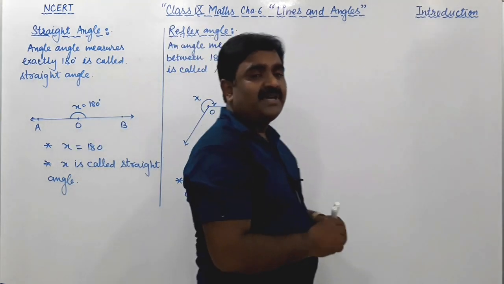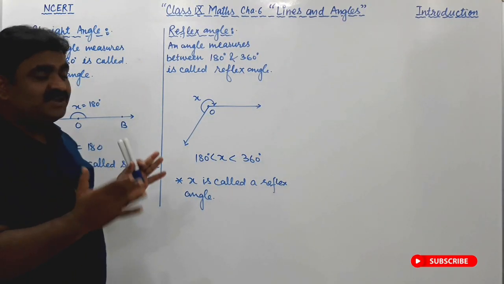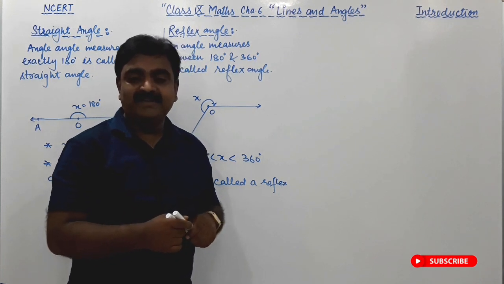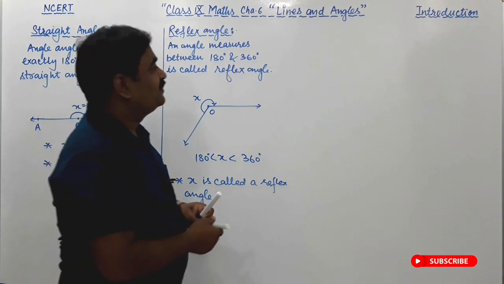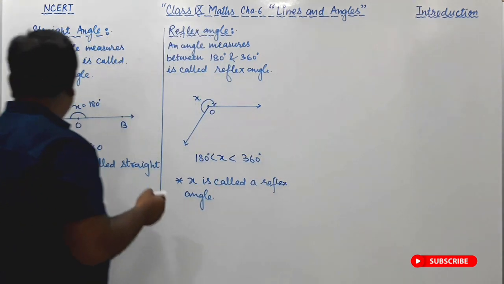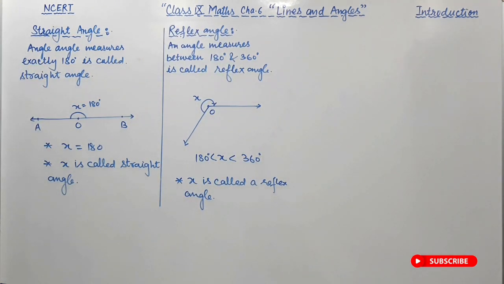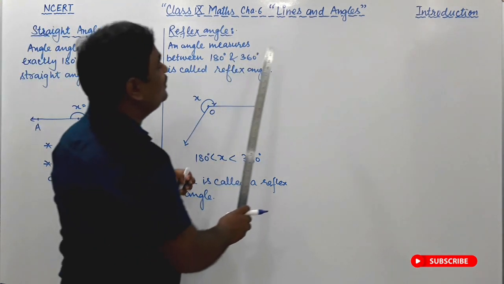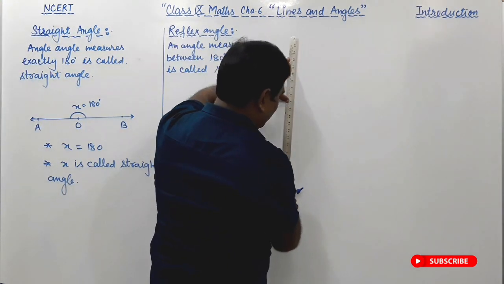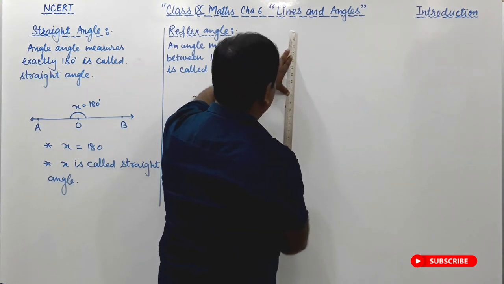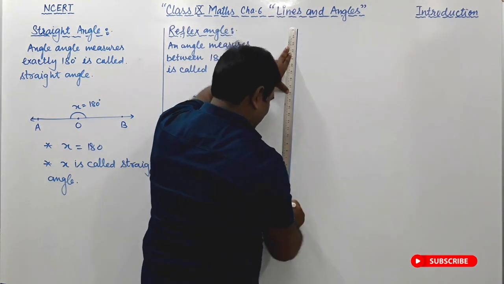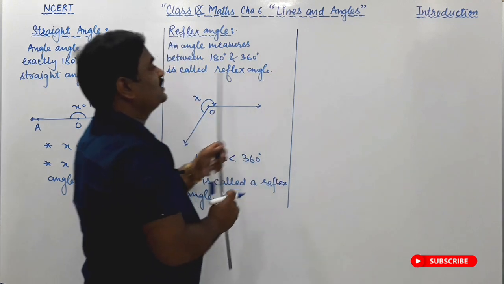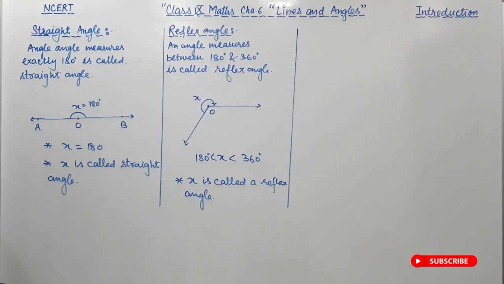So dear friends, we have these 5 types of angle that you have read, but there are 2 things missing. First, if an angle measures between 0 and 90 degrees, it is called an acute angle. So what is called a 0 degree angle? Dear students, let us discuss those angles also.